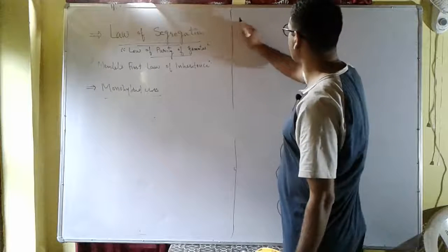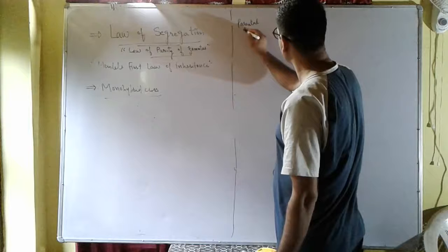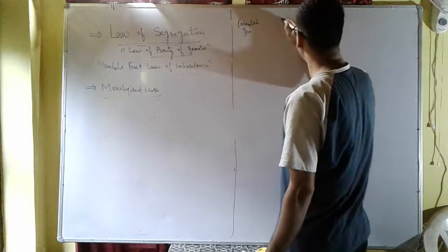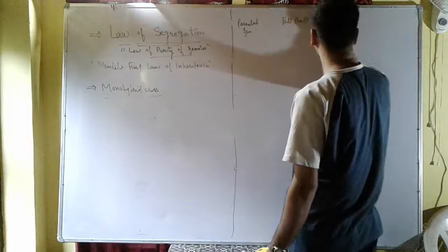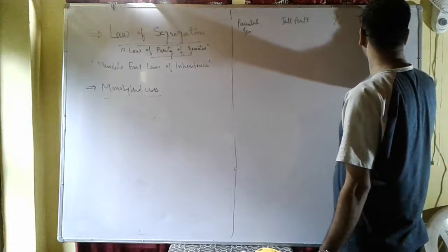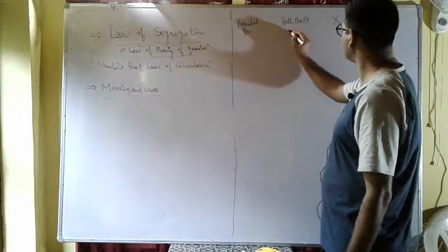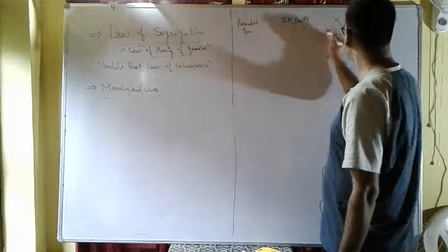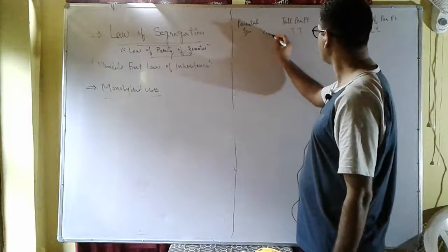So we have the parental generation, a tall pea plant crossed with a dwarf pea plant. We have the genotype, capital T, small t, small t.